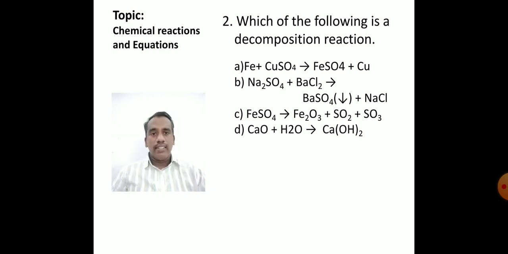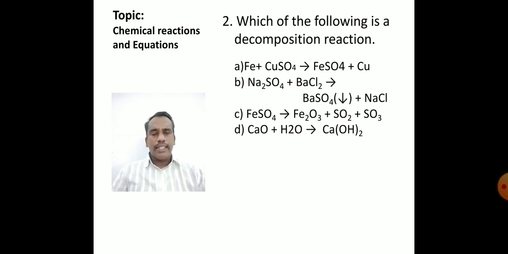Yes, the reactions in which reactants exchange their ions are known as double displacement reactions. In those types of reactions, an insoluble substance is also formed, called a precipitate. This precipitate is represented with a down arrow. Option B is an example of a double displacement reaction.